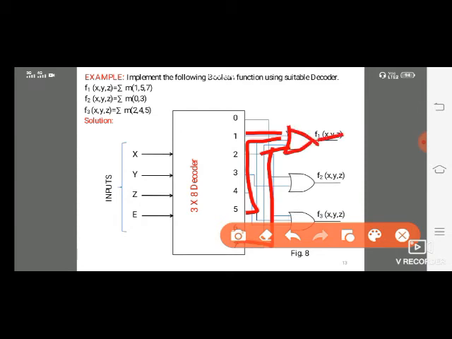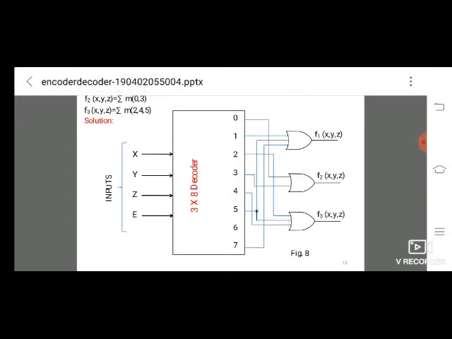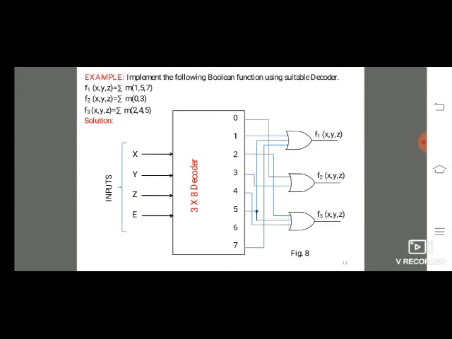Next 0 and 3, the 0 value and the 3 value. Next 2, 4, 5, giving the OR gate. This is how Boolean functions are implemented with a decoder.